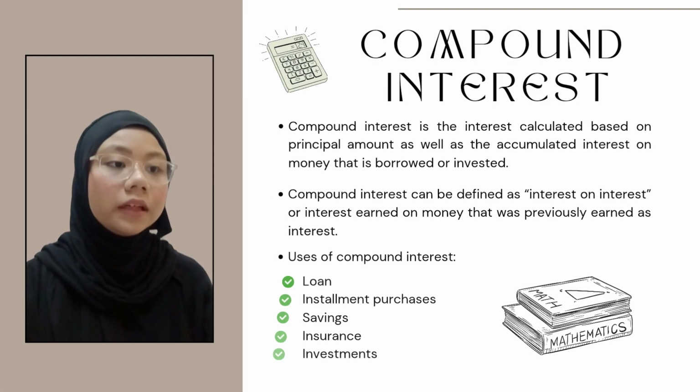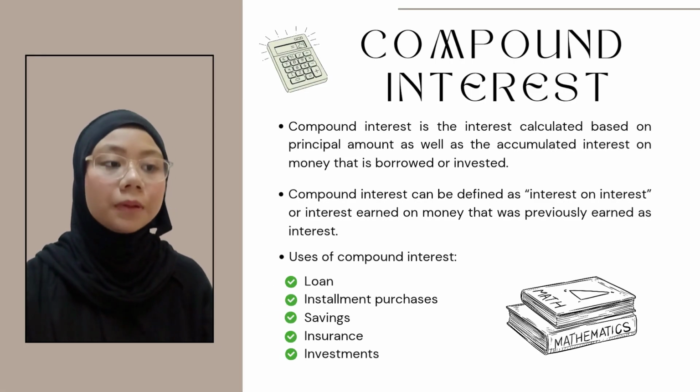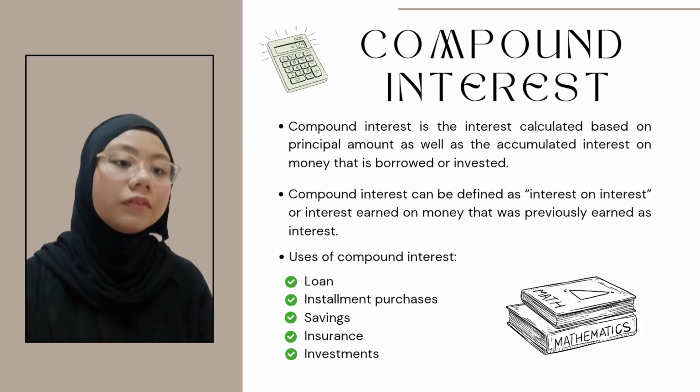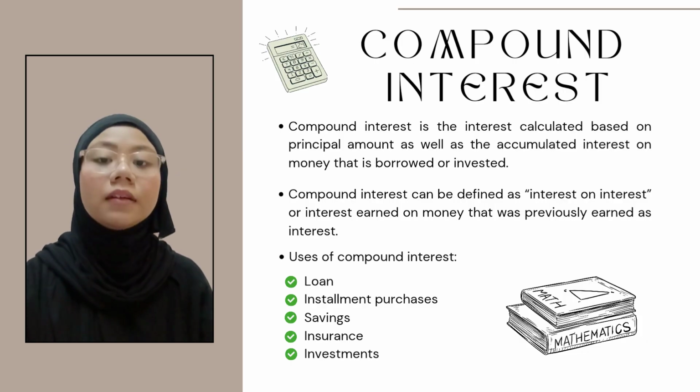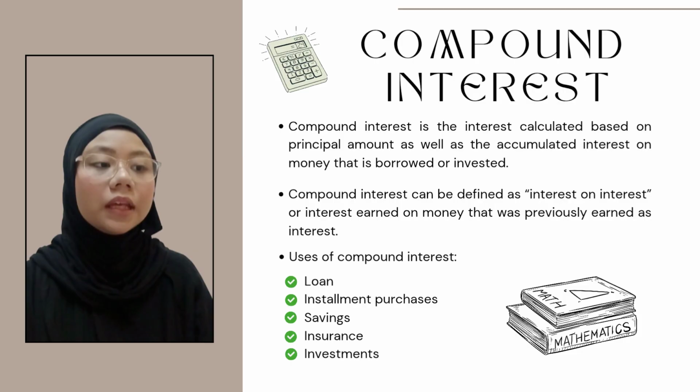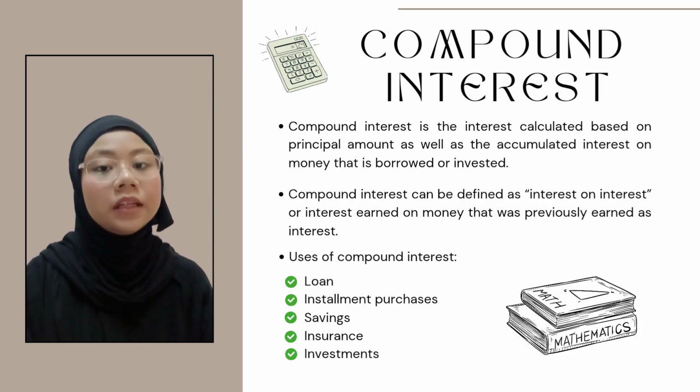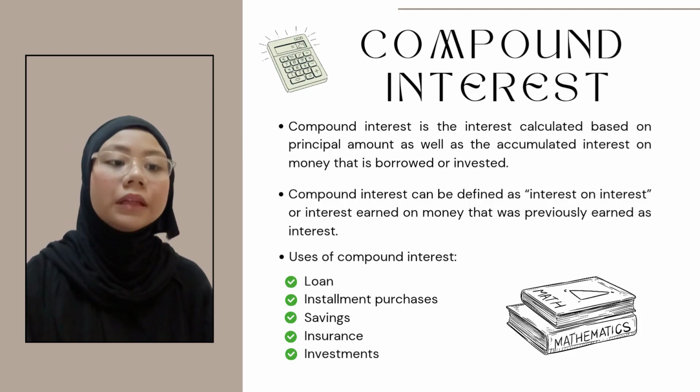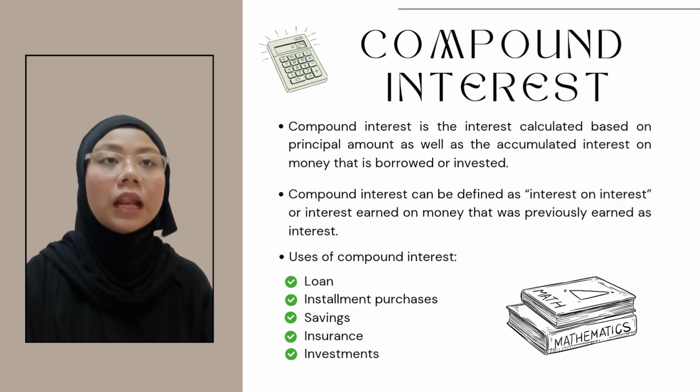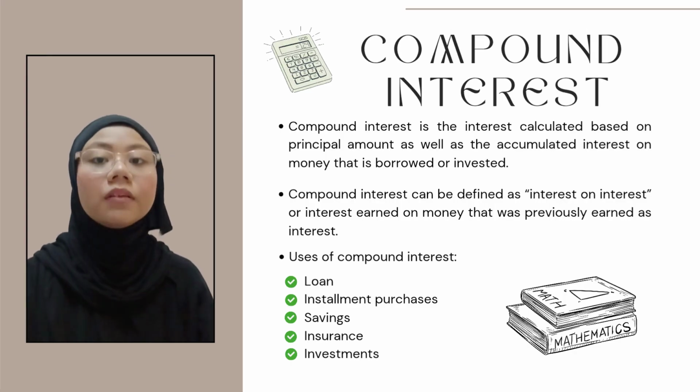Compound interest is the interest calculated based on the principal amount as well as the accumulated interest on money that is borrowed or invested. In simple terms, it can be defined as interest on interest, meaning interest earned on money that previously earned interest. On top of that, compound interest is widely used in various financial activities such as loans, installment purchases, saving, insurance, and investment.